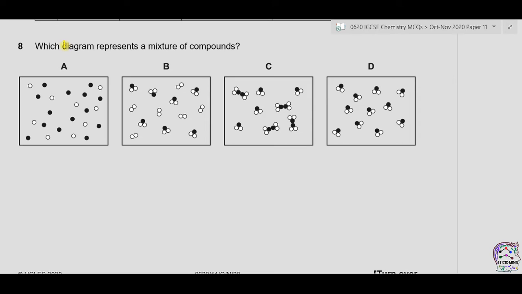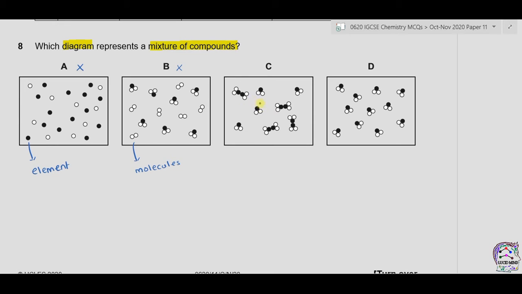Question 8. Which diagram represents a mixture of compounds? In A, we can see that single atoms are present, so this is an element in the form of atoms. It is neither a compound nor a mixture of compounds. So A is incorrect. In B, we have a mixture, but the same atoms are present, so these are molecules having the same atoms. So B is also incorrect.